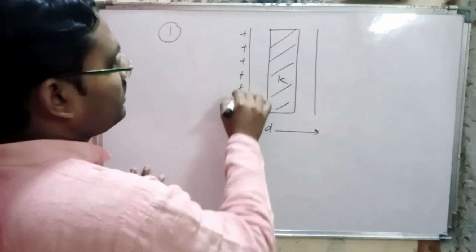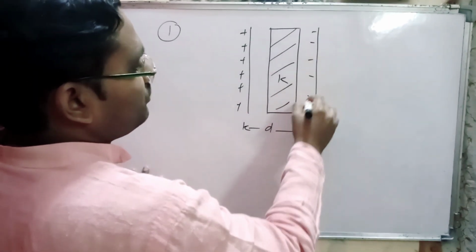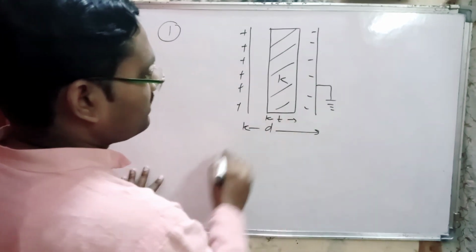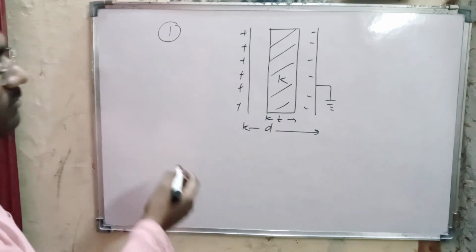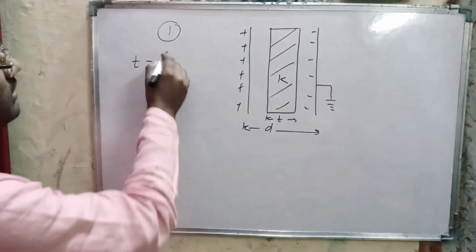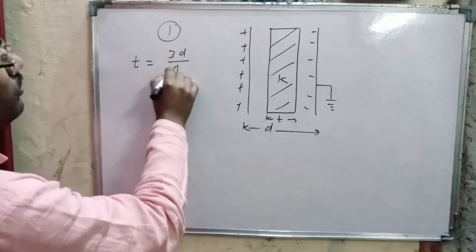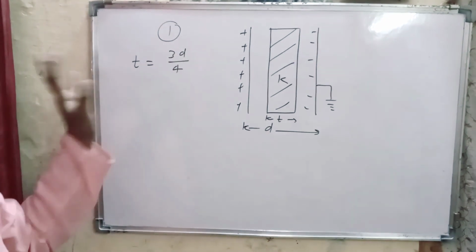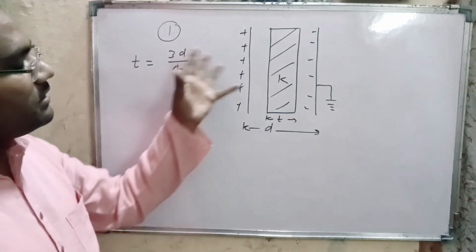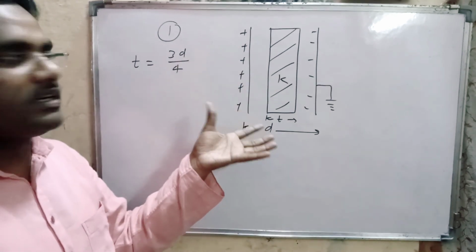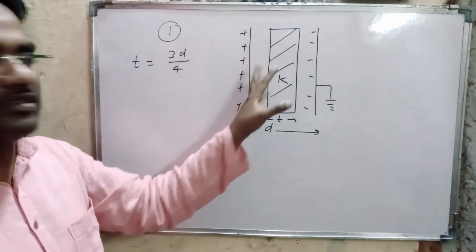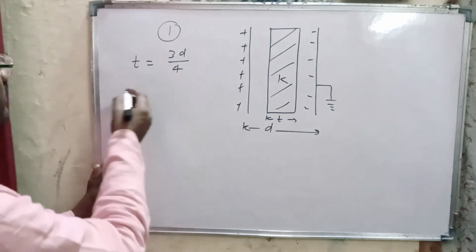This plate has positive charge and this has negative charge, and this is the thickness of the dielectric slab. In the numerical, the thickness of the dielectric slab is given as 3d by 4. C naught is the capacitance of this parallel plate capacitor when there is free space between these plates.